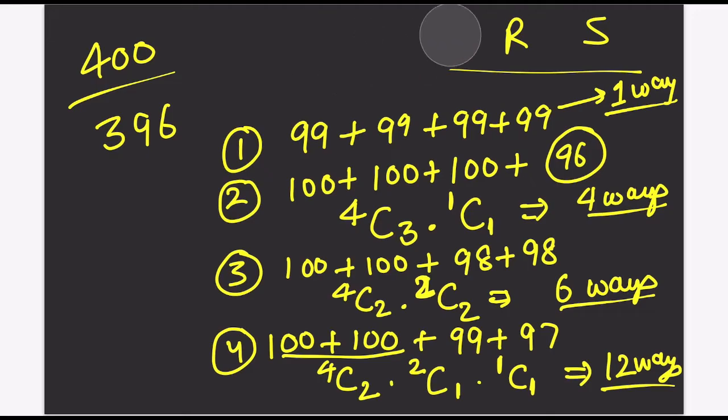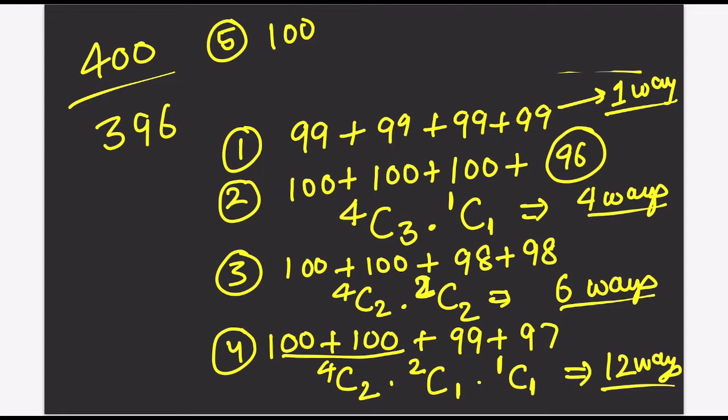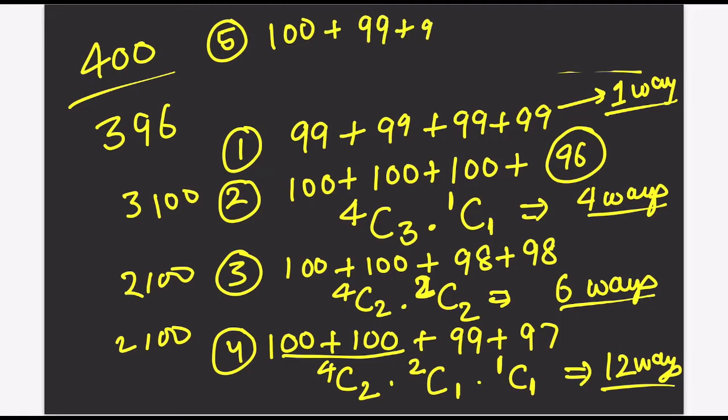Think of another way you can do this. The last way, the fifth way, is he scores 100 in one paper. Here, what have we done? We have done 300s. We have done 200s, and the last way is we have only 1 paper with 100 marks, and the remaining papers will look like 99 plus 99 plus 98.